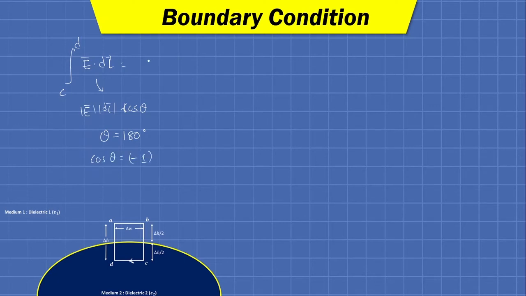So we can write minus 1 multiplied. Now for the line segment CD, the acting component is the field intensity in the second medium. So here we can write E tan 2, and the integration from C to D dl will be delta W. So we can write minus E tan 2 delta W.